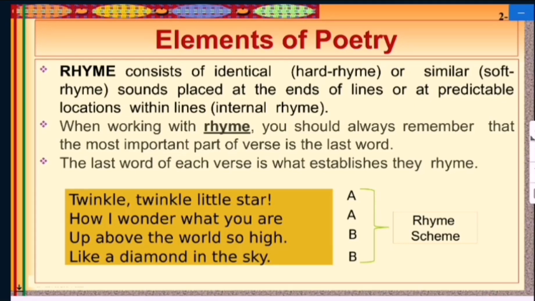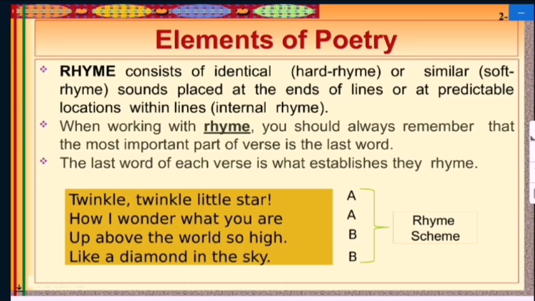Rhyme consists of identical hard rhymes or similar soft rhyme sounds placed at the end of lines or at predictable locations within lines. When working with rhymes, you should always remember that the most important part of a verse is the last word. The last word of each verse is what establishes the rhyme.